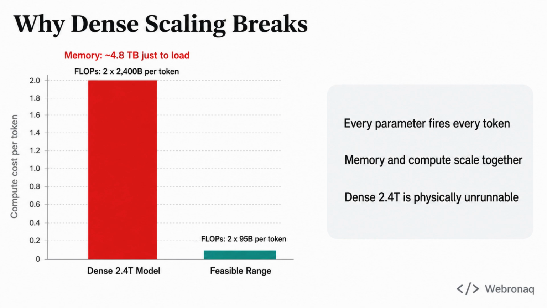In a standard dense model, every single parameter does work for every single token you send it. The compute cost per token is roughly 2 times the total parameter count in floating point operations. So a dense 2.4 trillion parameter model would need around 4,800 billion operations per token, plus roughly 4.8 terabytes of memory just to hold the weights. No single machine on Earth can do that comfortably at inference. Dense scaling is like hiring 2.4 trillion workers and making every one of them show up for every customer. It simply does not scale.